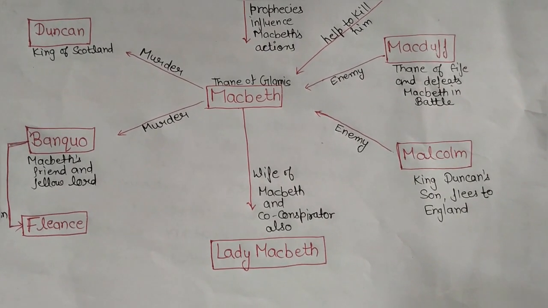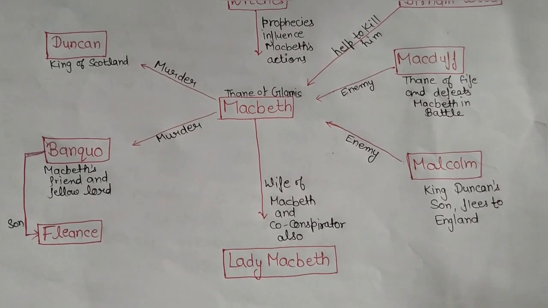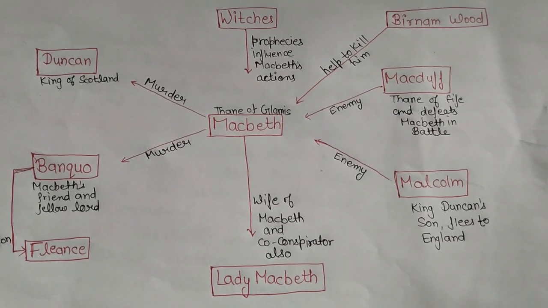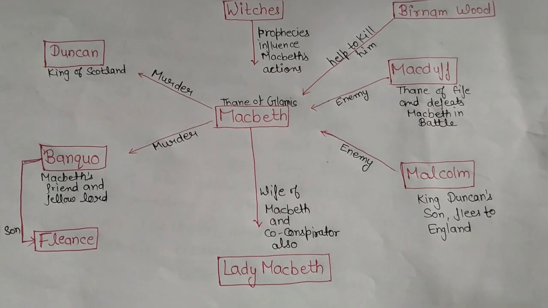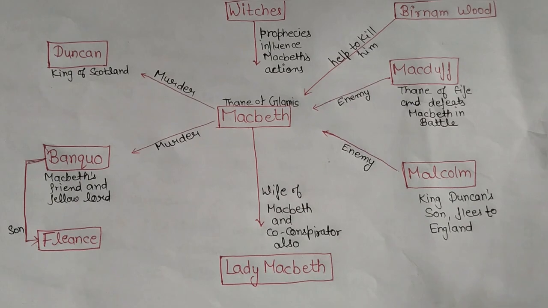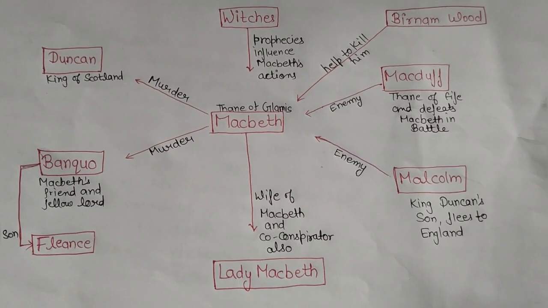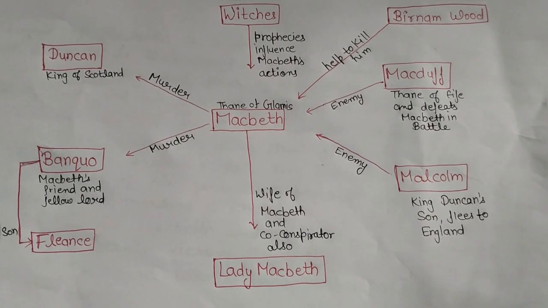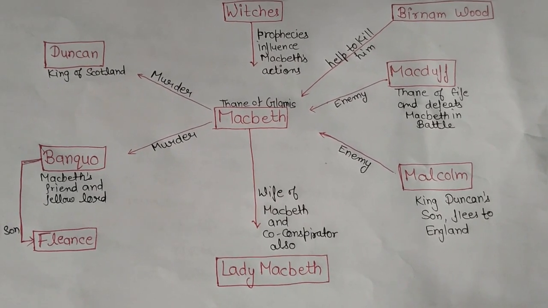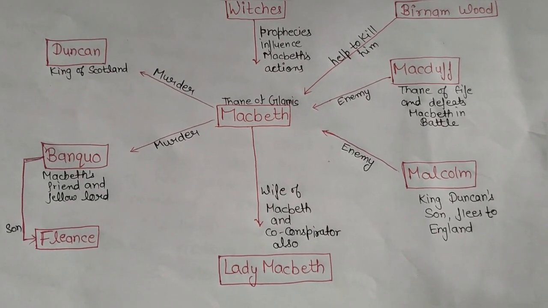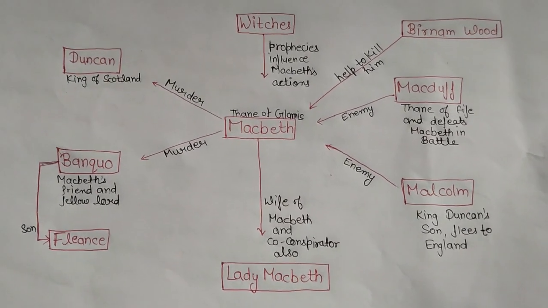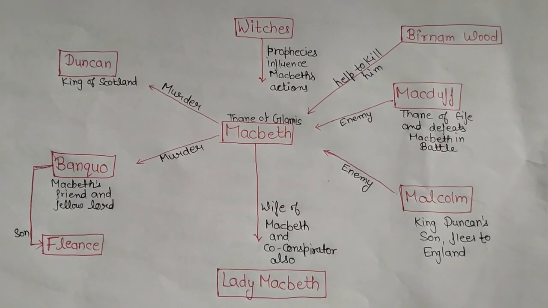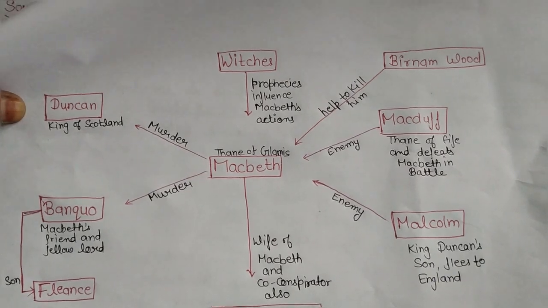Macduff is also the Thane of Fife and a nobleman of Scotland. Fleance is the son of Banquo. Lady Macduff is the wife of Macduff. We also have the characters named the three witches. We have other characters like Seyward and Hecate. So let's begin the story.